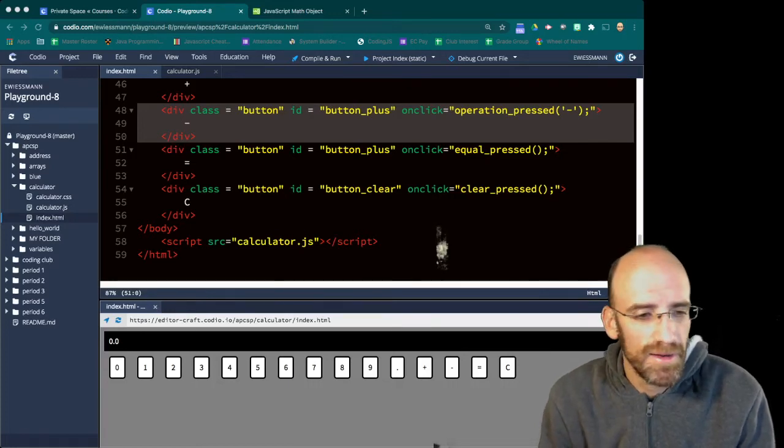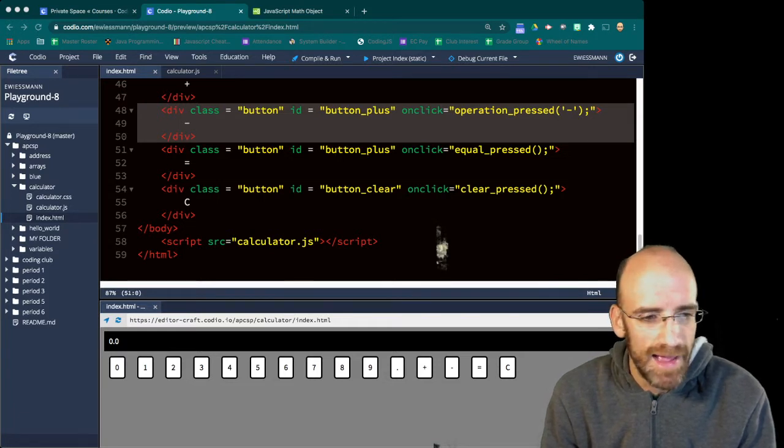Hi class, so today we're going to clean up our code a little bit, put some comments in, and then add the rest of our button functionality.